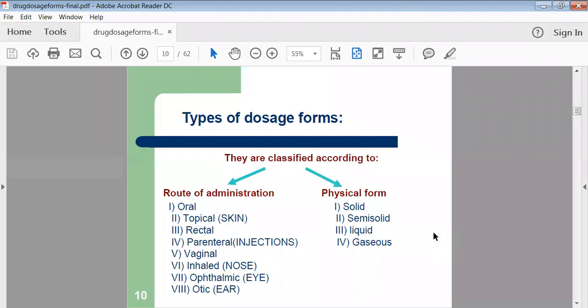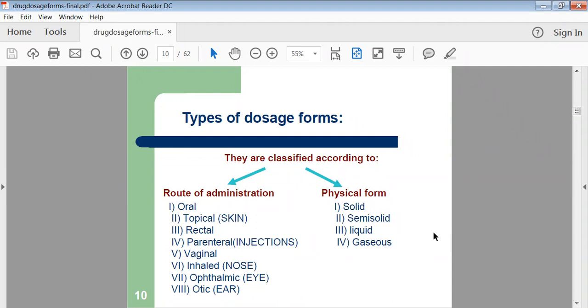Now, types of dosage forms. How many types of dosage forms are there? As per the physical form, there are 4 types of dosage forms available: solid dosage form, semi-solid dosage form, liquid dosage form, as well as the gaseous dosage form. And depending on the route of administration, meaning by which route you are administering your dosage form, there are also different types of dosage forms.